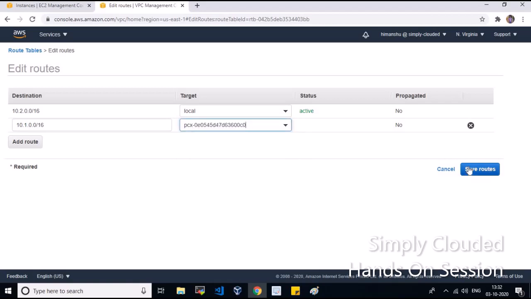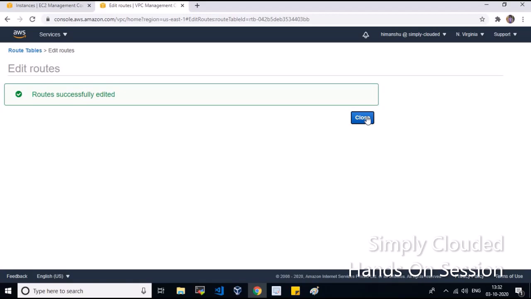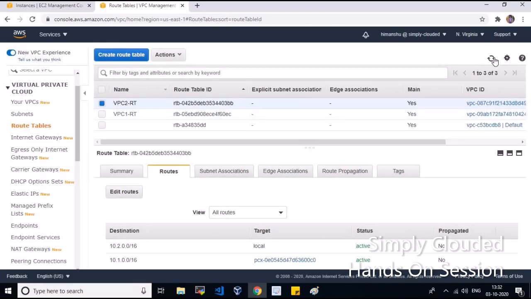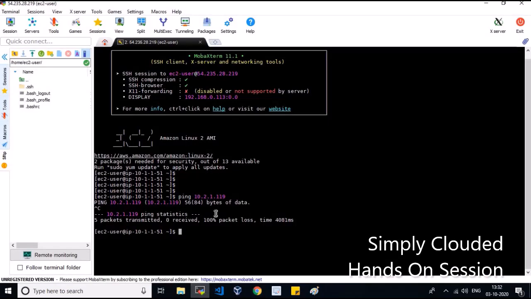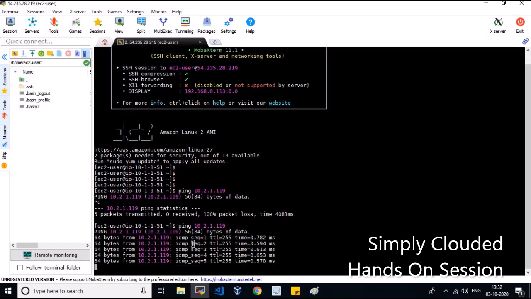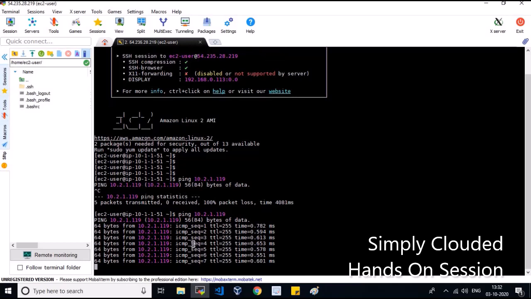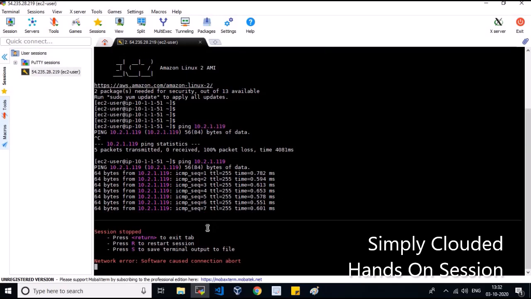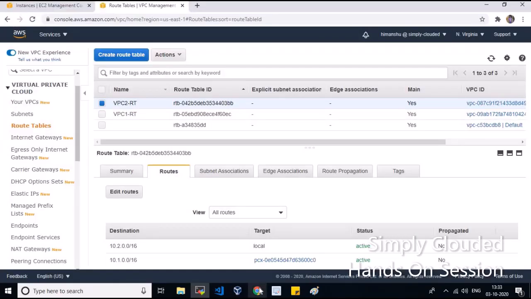Now similarly I'll save route, so you can see that I have created this peering connection and now it should be working. So let me ping again. Now you can see that from my VPC1 EC2 resource I can communicate to the VPC2 resource, or I can ping it directly. So this is how we are establishing this peering connection for two accounts.